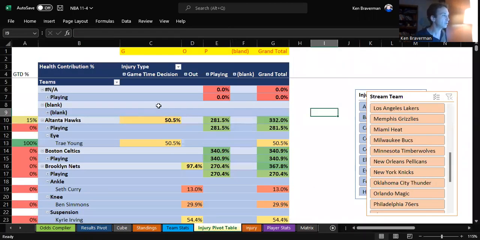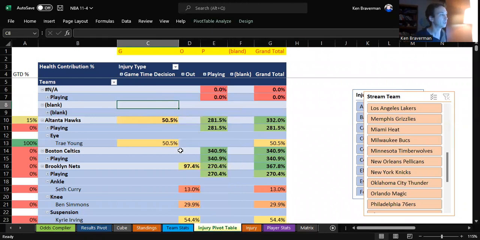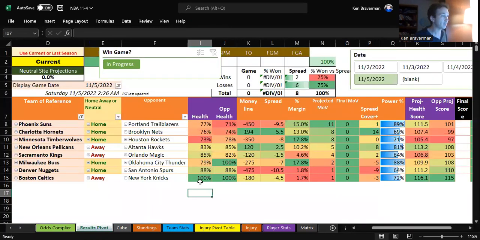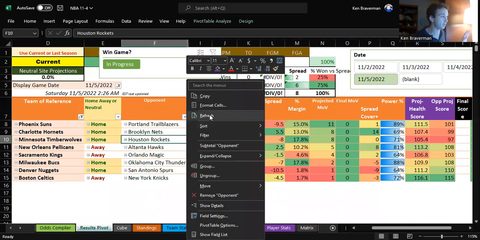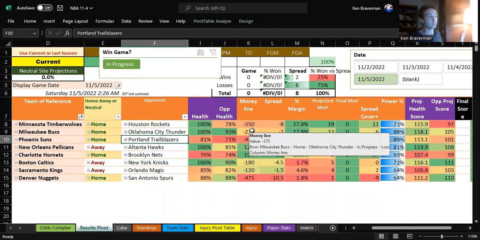Okay, so now we go to the injury pivot table, we refresh. And some stuff changed, but not a ton. Here now, you're going to see some colors are probably going to change, and scores are going to change, and orders are going to change. So let's freeze and look. Yep, look how everything changed dramatically.